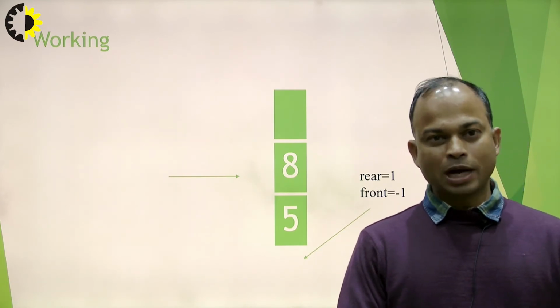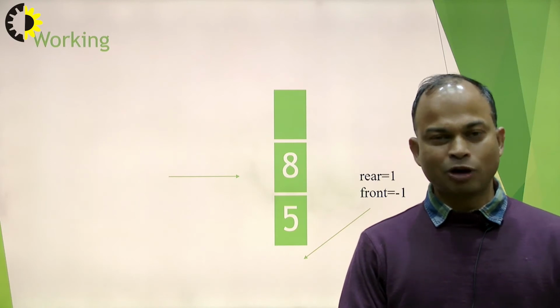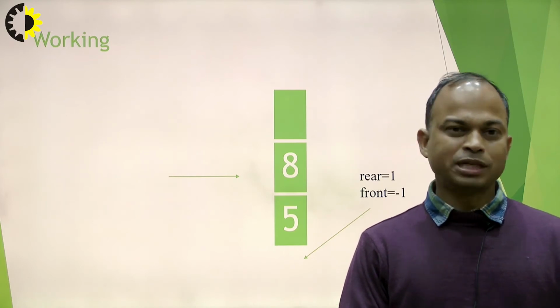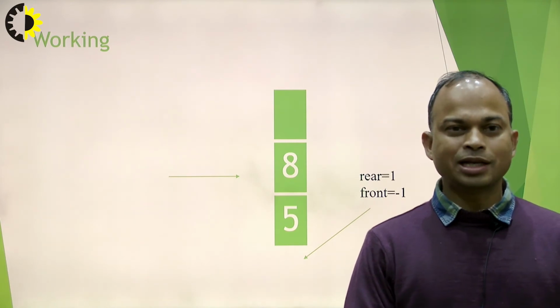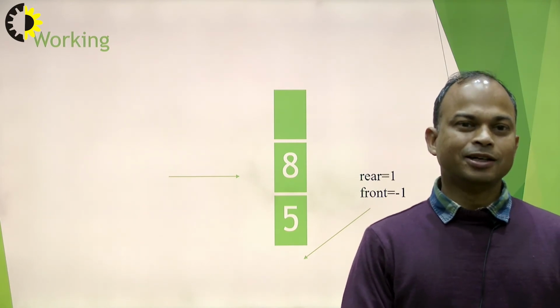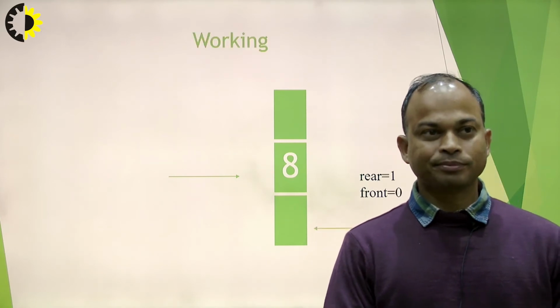As we have two items, therefore rear is pointing to 1. And if we are observing here, when we are inserting any item into the queue data structure, then rear is increased by 1.